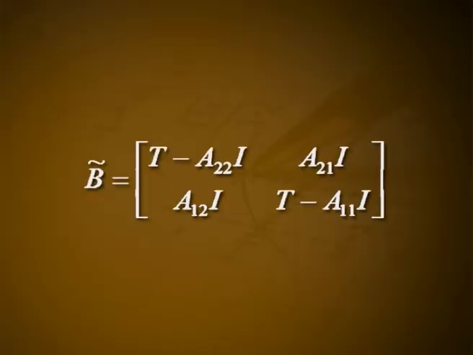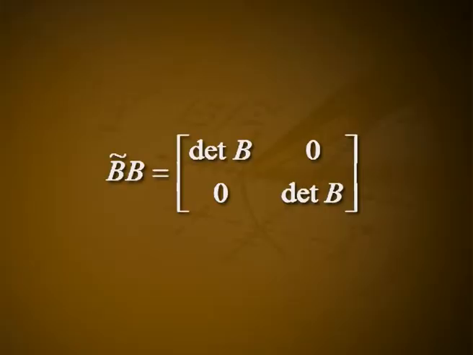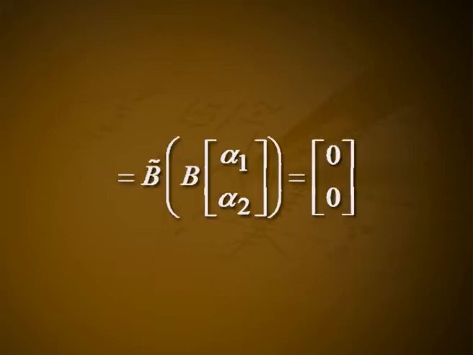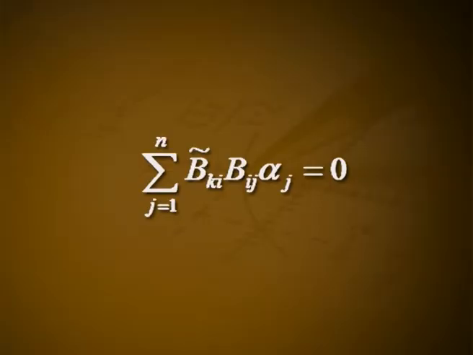In this case, the classical adjoint of B is the matrix B tilde equal to [T − A22 I, A21 I; A12 I, T − A11 I], and B tilde times B equals the matrix [det B, 0; 0, det B]. Hence, det B times [α1; α2] is equal to B tilde times B times the column matrix [α1; α2], which equals the column matrix [0; 0].